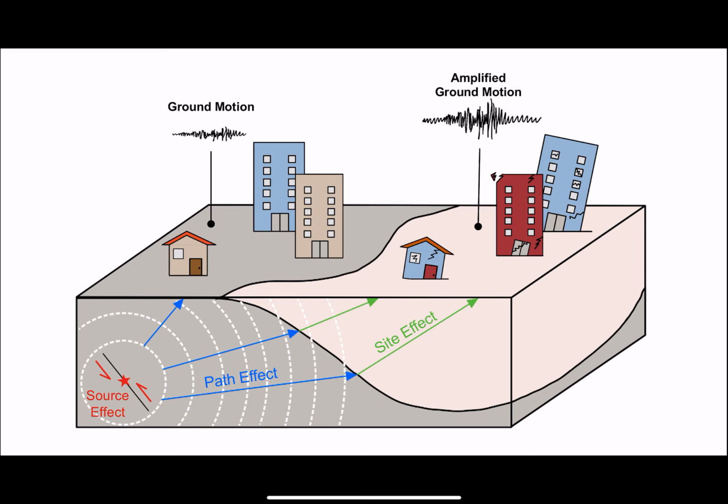The amount of amplification can depend on the stiffness of the soil, which is measured by its shear wave velocity. Shear waves generated by the earthquake pass through stiffer soils faster than through softer soils, and thus stiffer soils have a higher shear wave velocity.